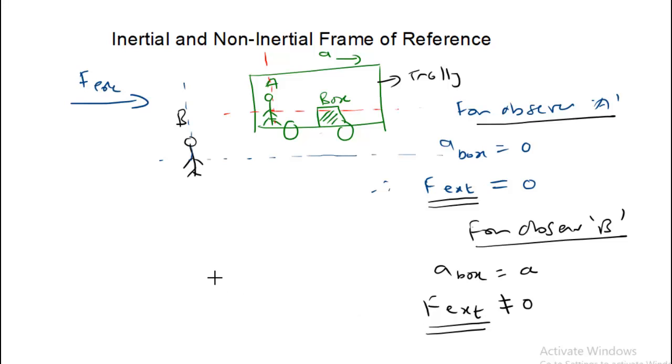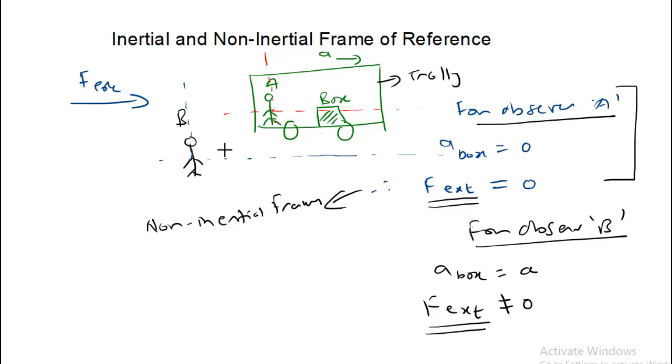In fact, the frame of reference which is used for observer A is a non-inertial frame of reference because though there is acceleration of the box, the person A cannot realize that acceleration, and such a frame of reference is called a non-inertial frame of reference.